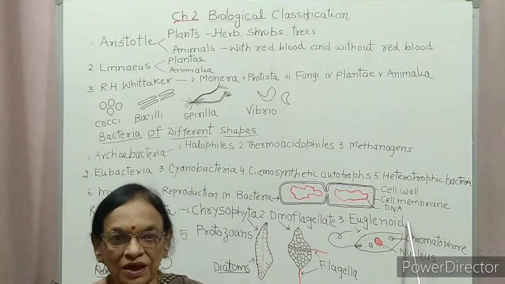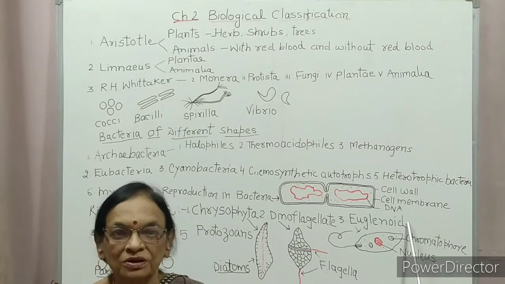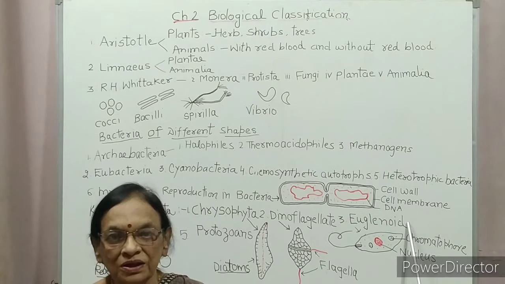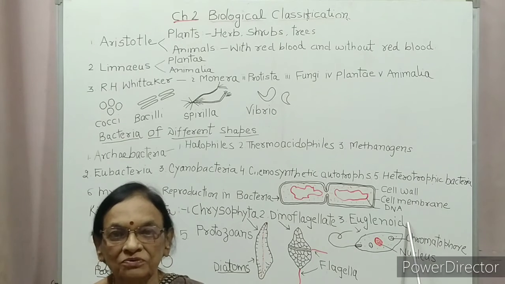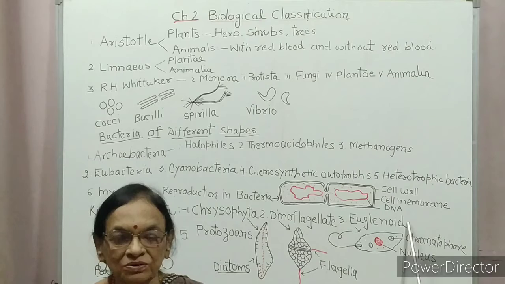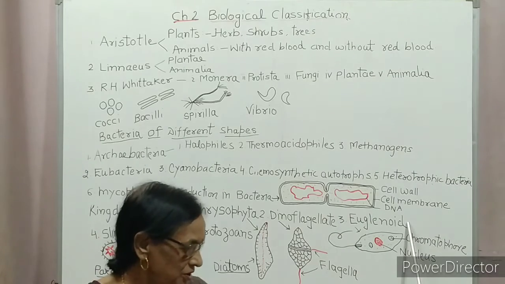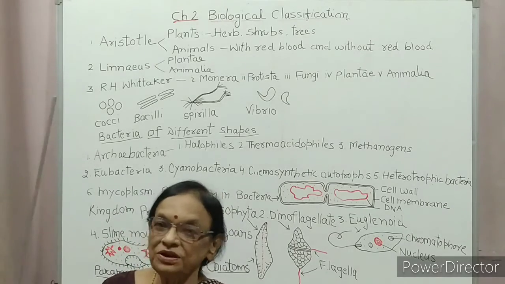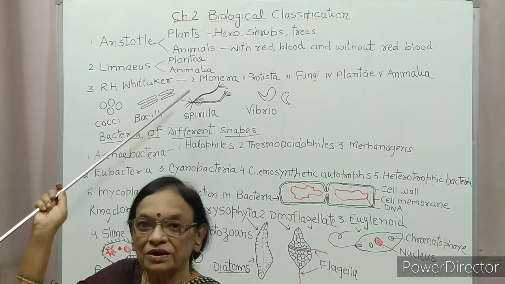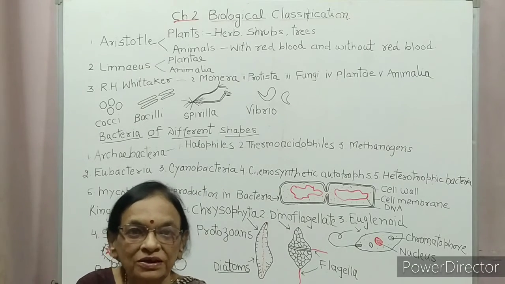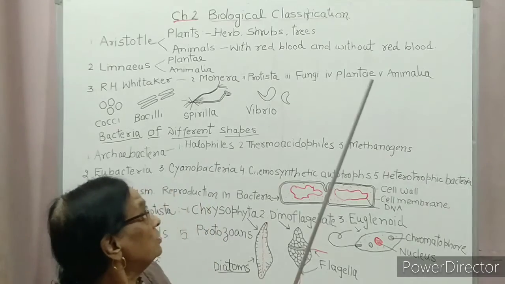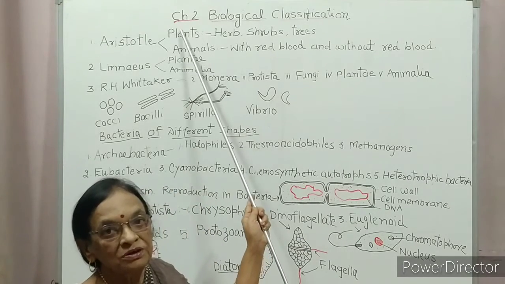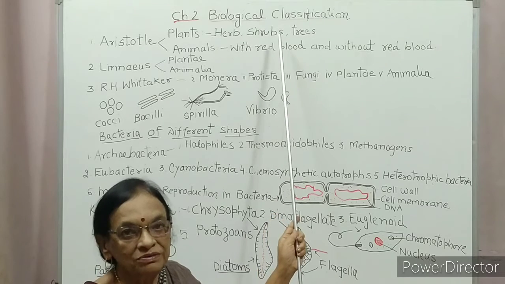First time, scientist Aristotle made an attempt to classify living organisms into two groups: one group of plants and the other group of animals. He divided plants into three groups. Which three groups? Herb, shrub and trees.